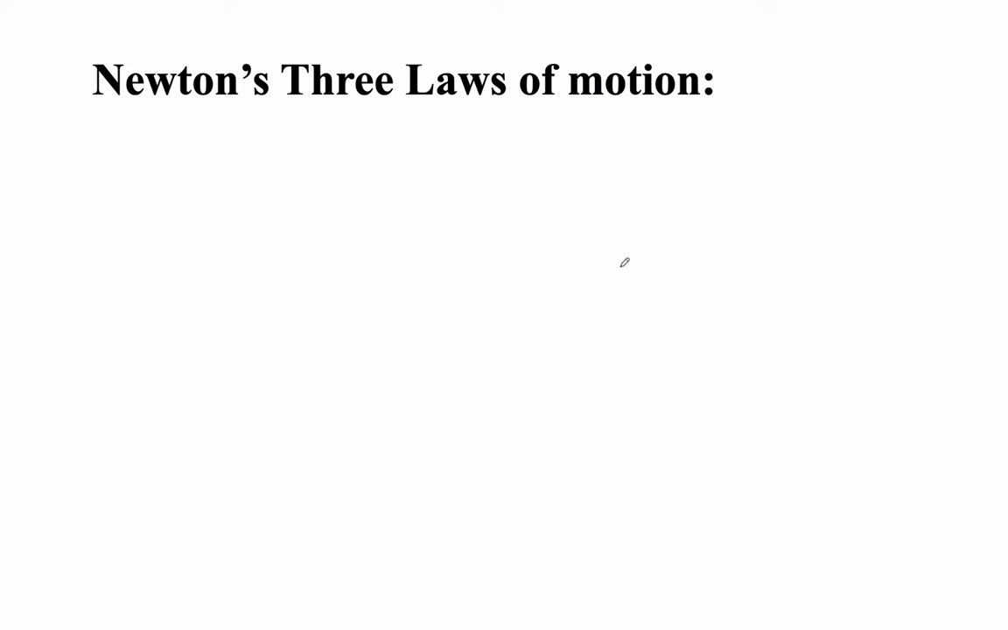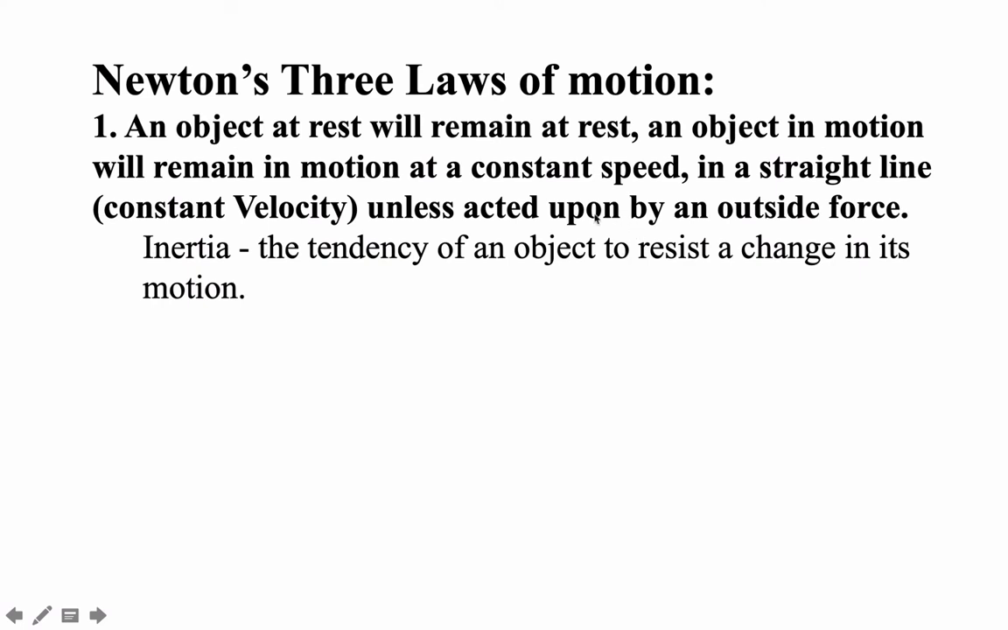We'll talk more about the three laws of motion, but I just thought you might take some notes here. So the first one is that an object at rest will remain at rest. An object in motion will remain in motion at a constant speed in a straight line unless acted upon by an outside force. So the notion of this is that, if you take a baseball and throw it into space